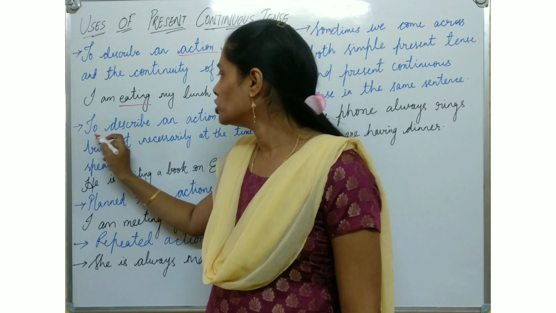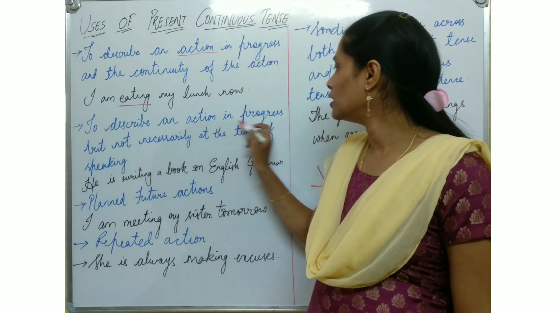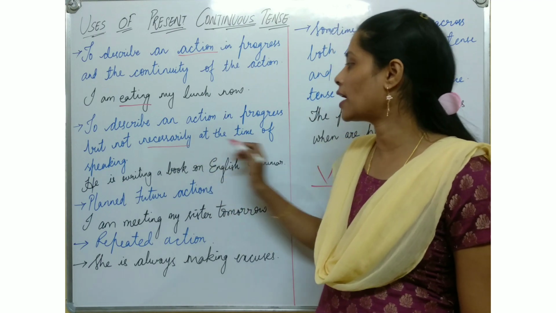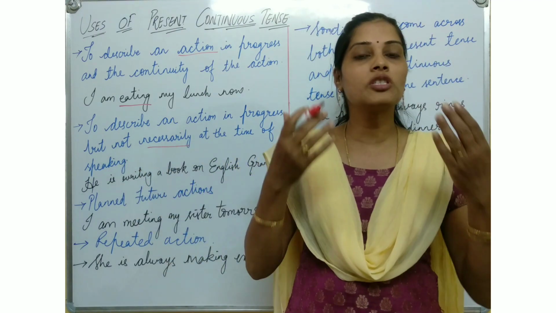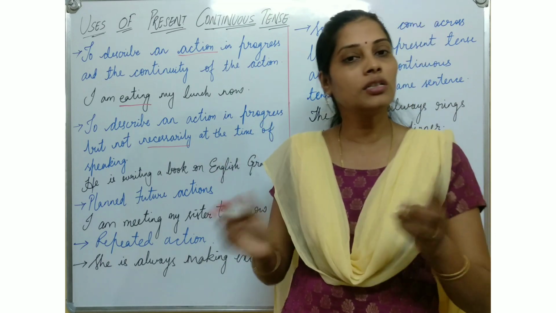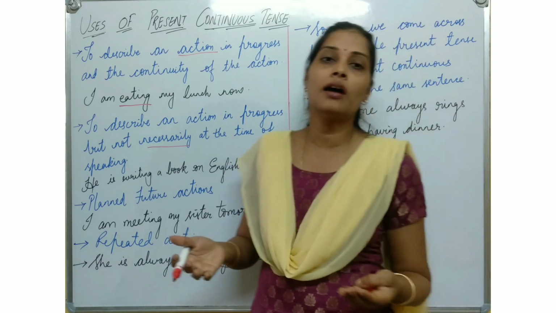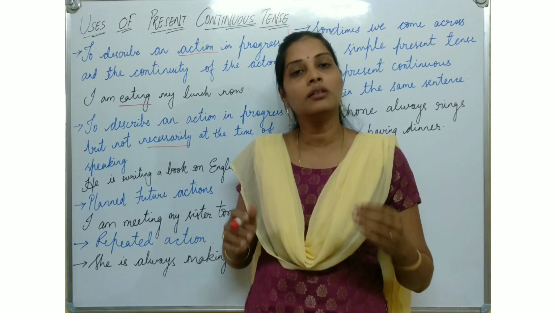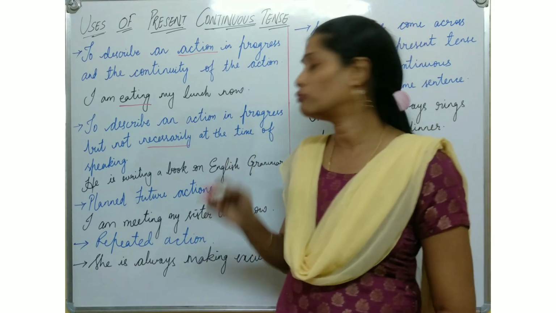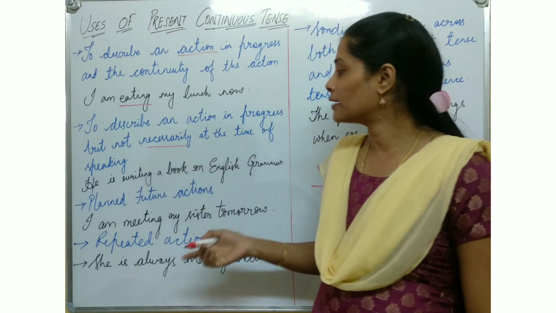Next point, to describe an action in progress but not necessarily at the time of speaking. While I am speaking, I am not writing. While I am writing, I am not speaking. So this is the way. While a person is writing something, it doesn't mean that he has to explain at the same time.